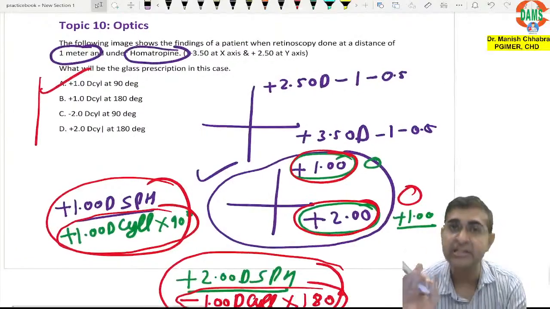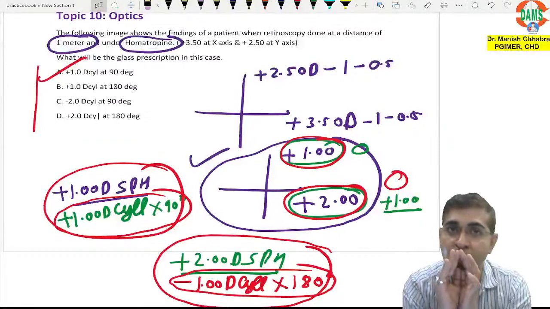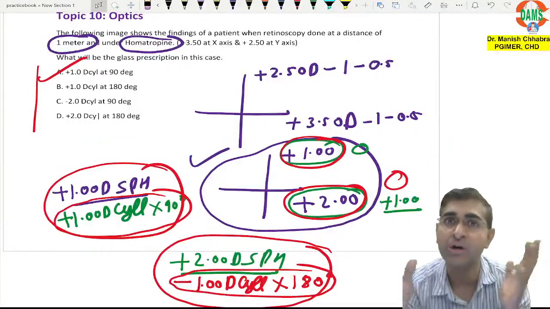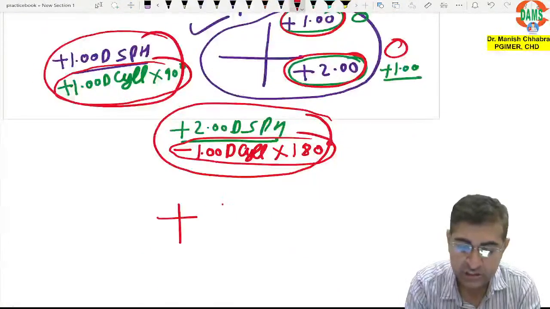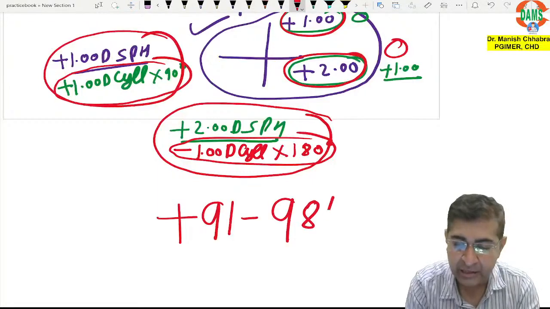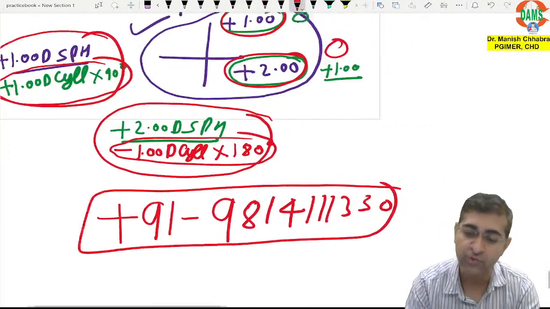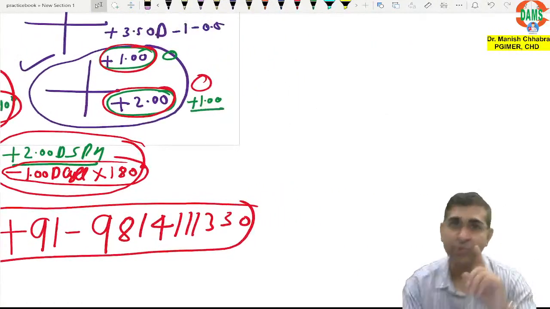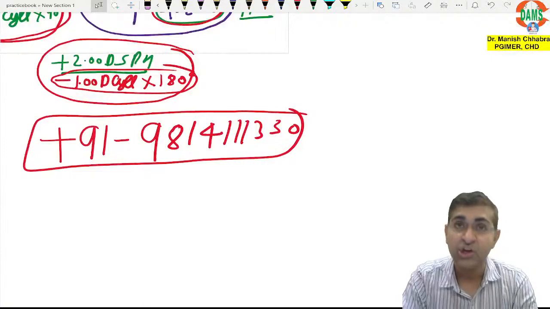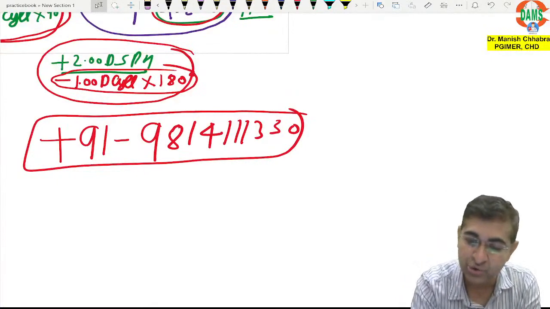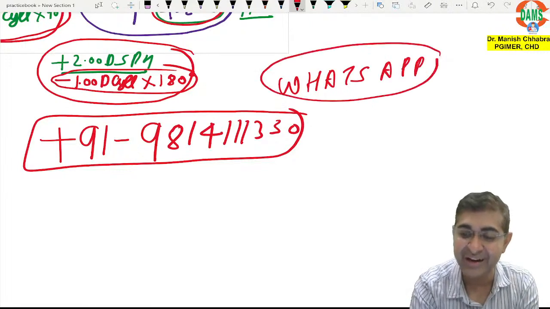So that is the concept of retinoscopy. If you want to have more clarification about retinoscopy, you can always and always WhatsApp me and ask for it. I am going to share the voice note. Try to solve MCQs. Now in the end, I am going to give you one equation. You are going to solve this equation and WhatsApp me your answer, and I'll tell you whether you are correct or incorrect.